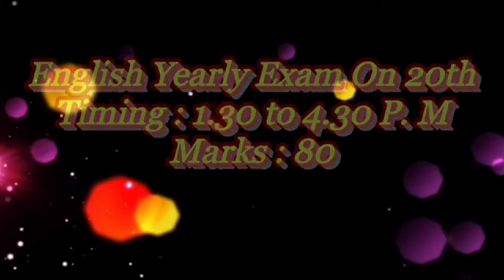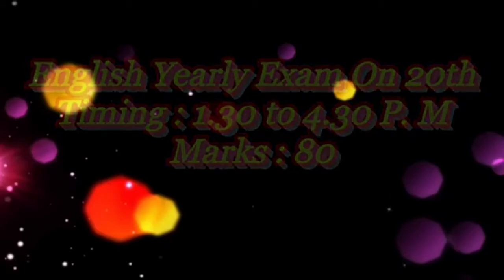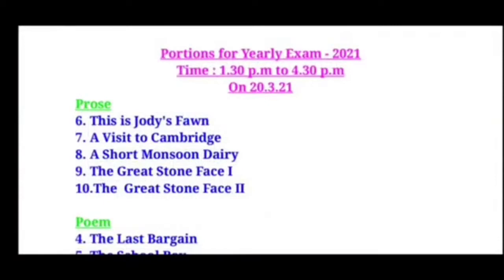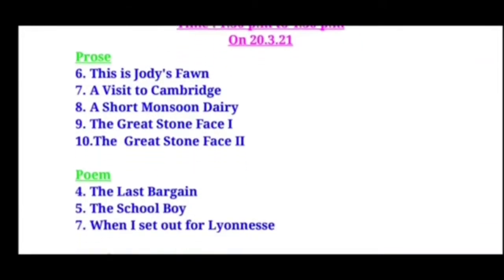Let's see the portion one by one for the yearly examination. Children, these are the portions for the yearly examination 2020-21. Timing from 1:30 to 4:30 p.m. You're going to write your English exam on 20th March. So let's see the prose first. First you're going to have from 6th prose to 10th prose. So you're going to have for the yearly examination from prose 6 to 10.